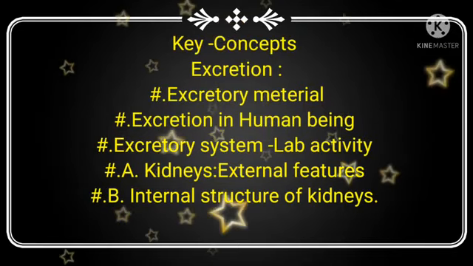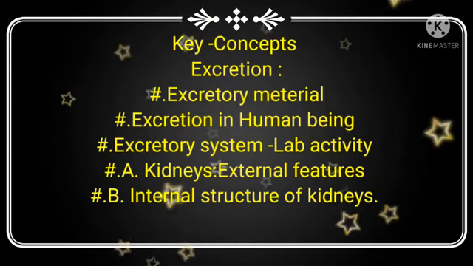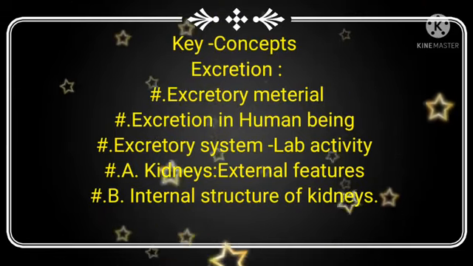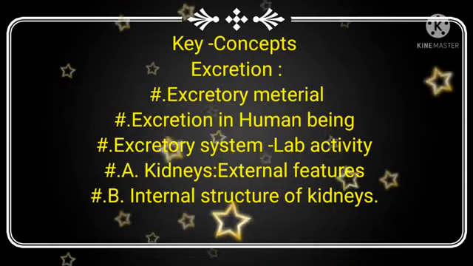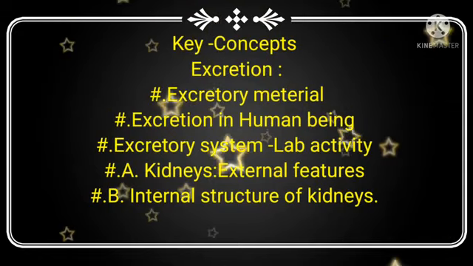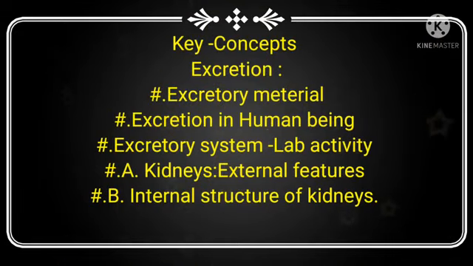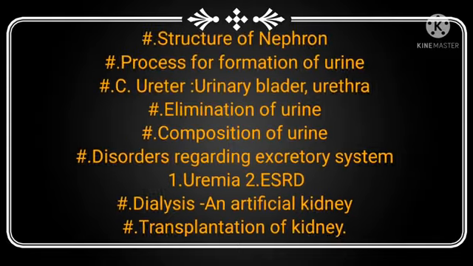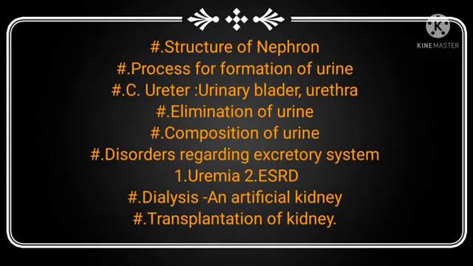Let us know about the excretion key concepts. Definition of excretion, excretory materials, excretion in human beings, excretory system lab activity, kidneys, external features, internal structure of kidneys, structure of nephron, process of formation of urine, ureter, urinary bladder, urethra, elimination of urine, composition of urine, disorders regarding the excretory system, uremia, ESRD, dialysis and artificial kidney, transplantation of kidneys.